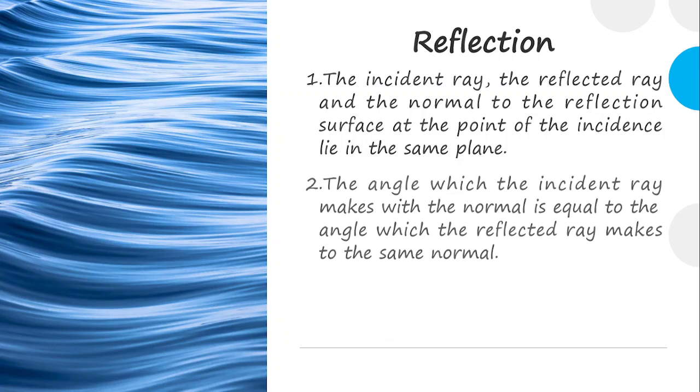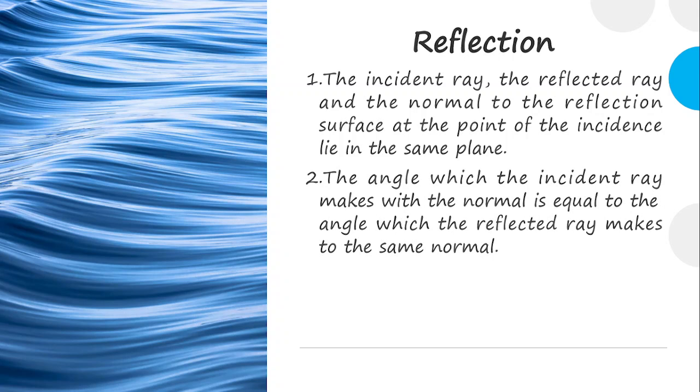Moving on, the second one: the angle which the incident ray makes with the normal is equal to the angle which the reflected ray makes with the same normal. So the normal makes up two angles corresponding to the ray that is passing through. When the incident ray meets the normal, that angle is called the incident angle.